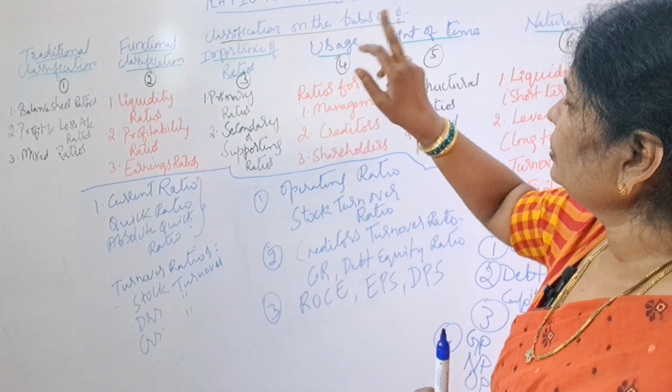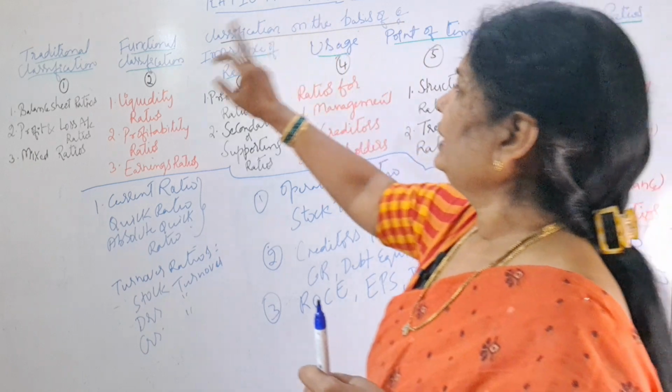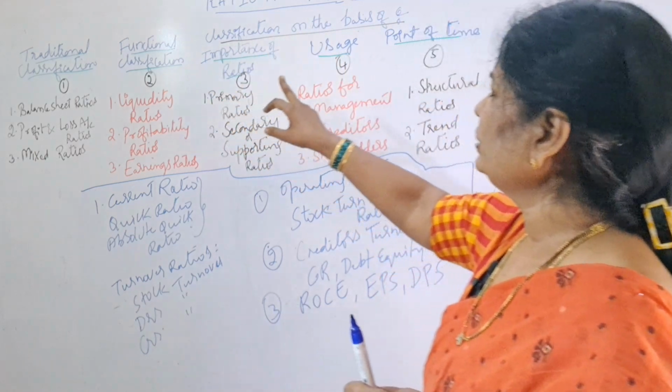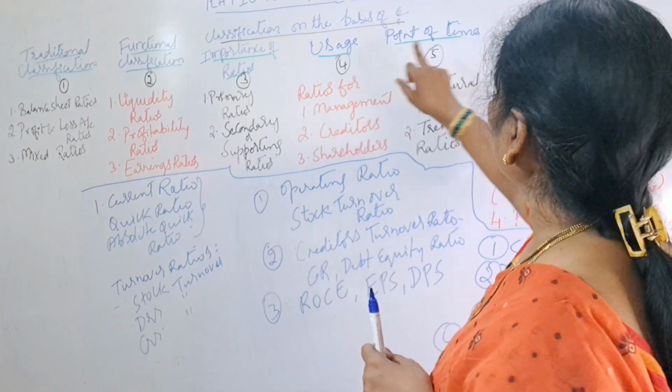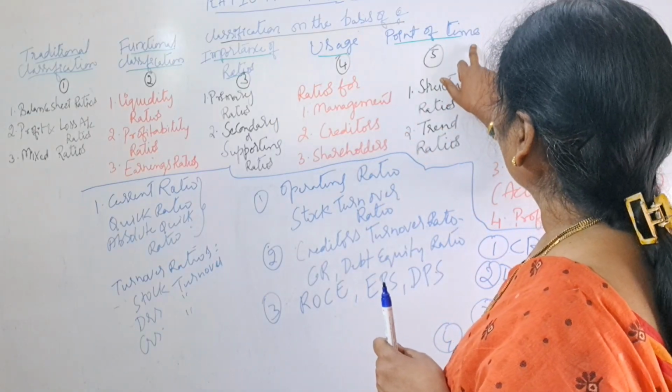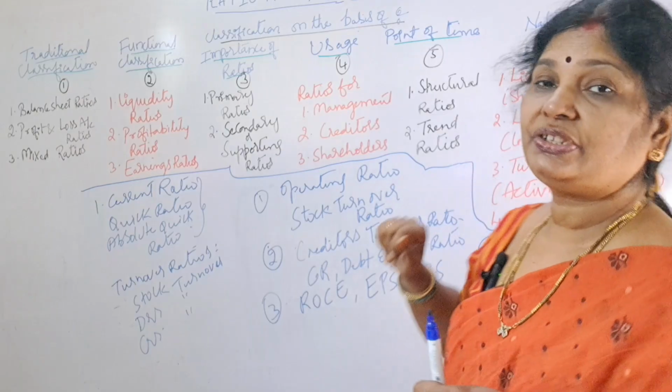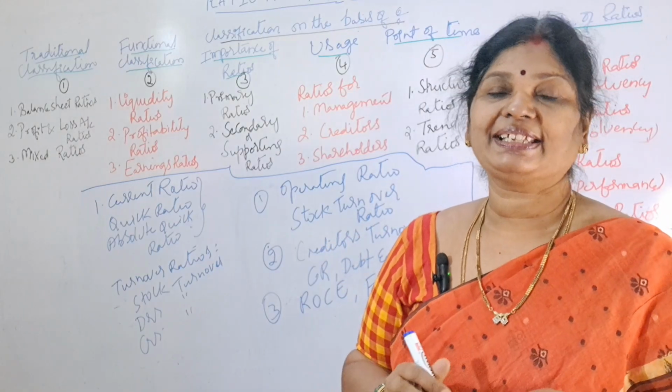You have understood that ratio analysis got classified into traditional classification, functional classification, and a classification on the basis of importance of ratios, usage of ratios, and at a point of time, next nature of ratios. So this is for today's class.